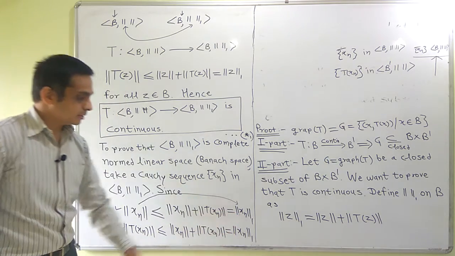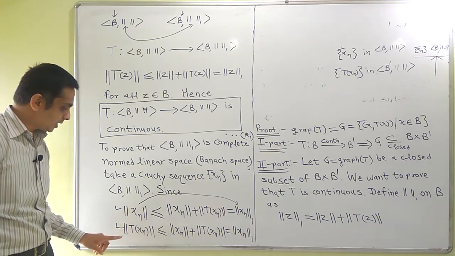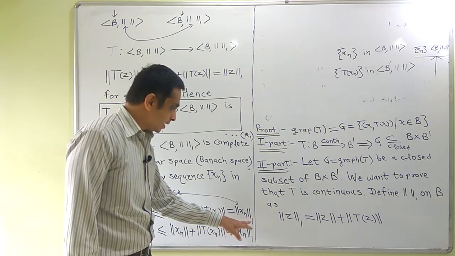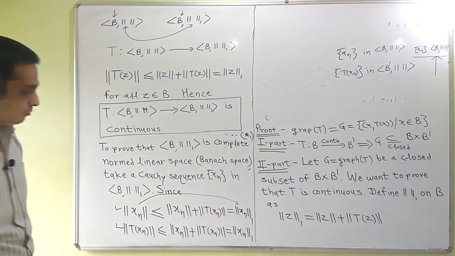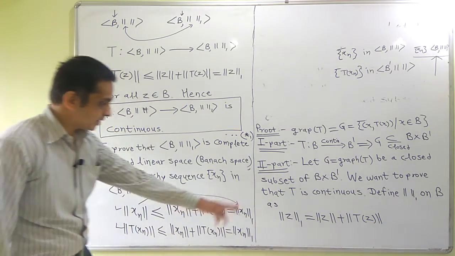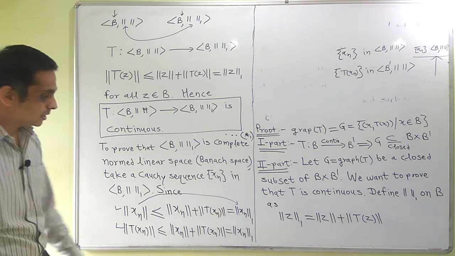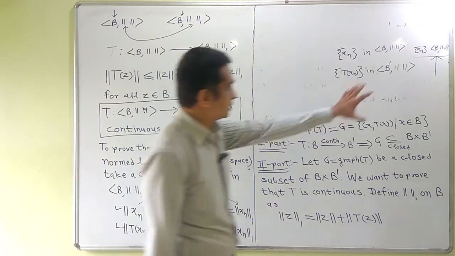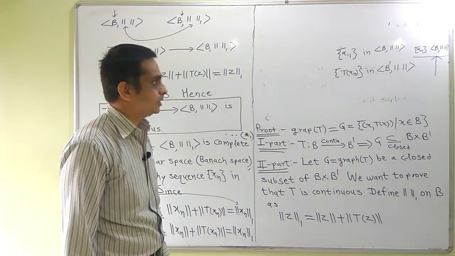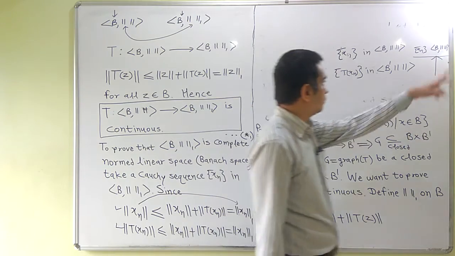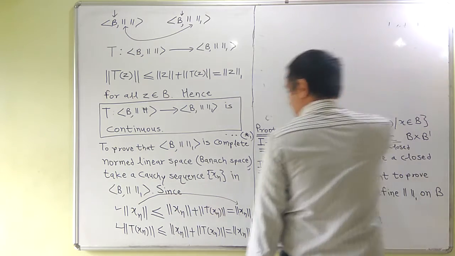Since norm of xn and norm of Txn are less than or equal to norm 1 of xn, these two are also Cauchy sequences, because norms of corresponding terms are less than or equal to norm 1 of xn. So this is what we are saying.